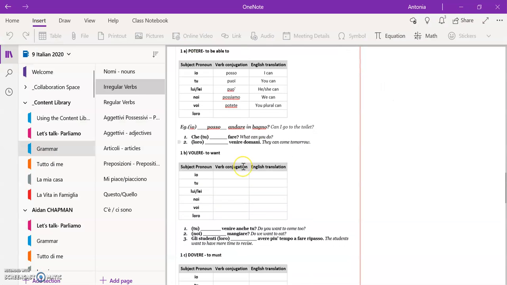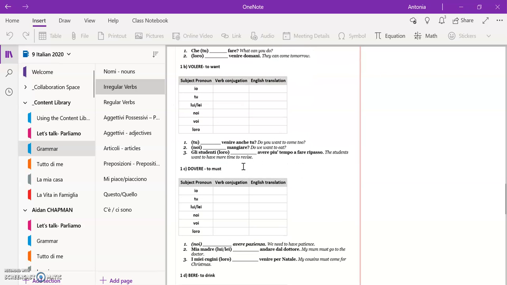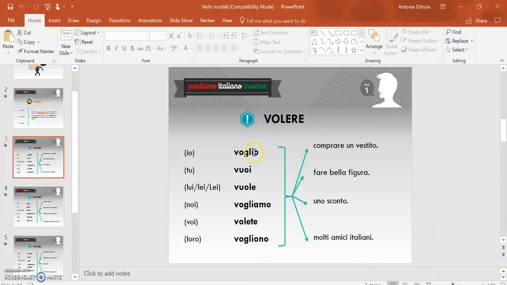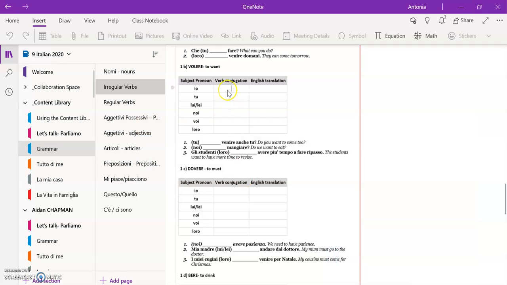All right, I've already started with potere. Let's go to volere, to want. All right, so I can see that io is voglio, tu vuoi, lui, lei vuole, noi vogliamo, voi volete, loro vogliono. All right, so we'll put those in. So io voglio, tu vuoi, lui, lei vuole, noi vogliamo, voi volete, loro vogliono.